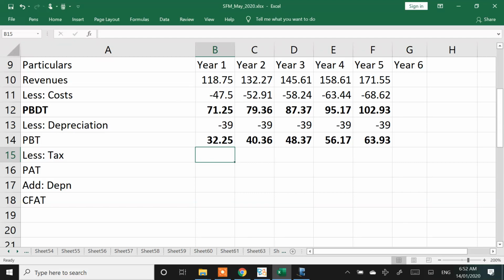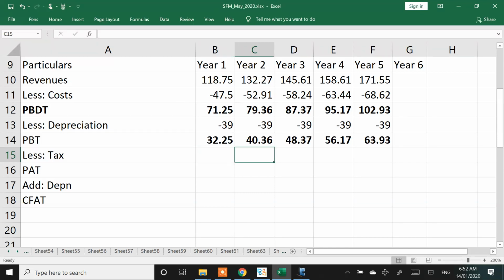What's the tax rate in India? 30%. Any doubts till the PBT number? The major chunk is revenues. I don't have much beyond that. Till I get to the repatriation calculation, the revenues are the major chunk of the computation.